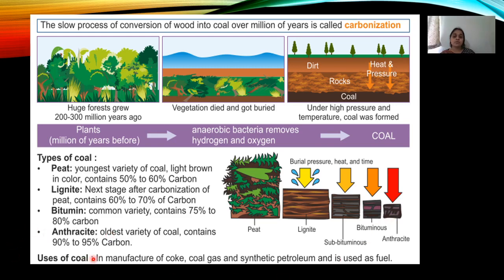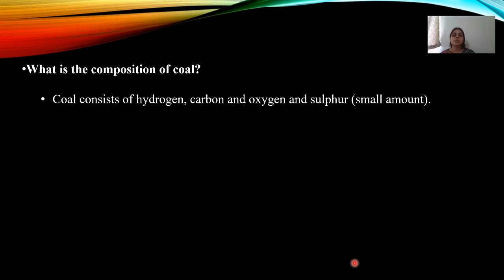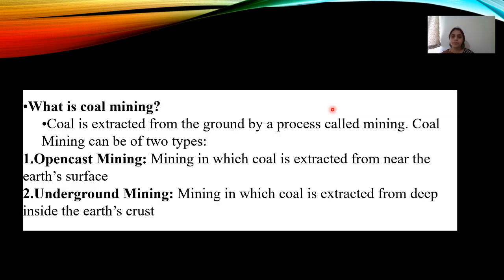So, coming to uses of coal, it's used in a variety of ways, like manufacture of coke, coal gas, and synthetic petroleum products. It's used as a fuel. We'll be studying this in the further classes. So what is the composition of coal? Coal contains hydrogen, carbon, oxygen, and sulfur.